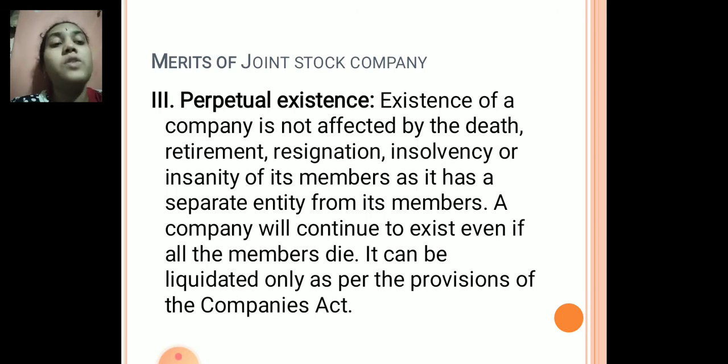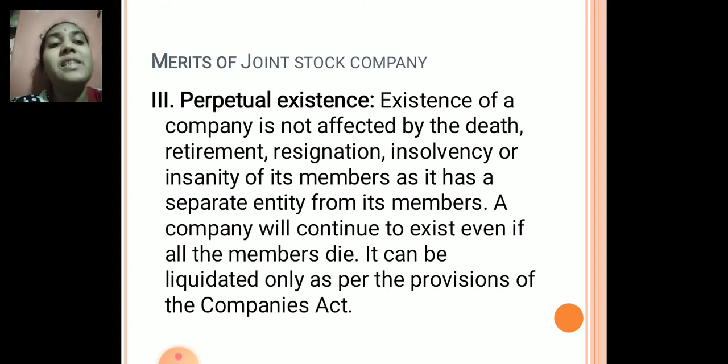Here in the case of a joint stock company, members may come and members may go, but the company goes on forever. That is the unique feature of the joint stock company: it has perpetual existence. A company will continue to exist even if all the members die. You may ask how? Because the company is considered an artificial person created by law.